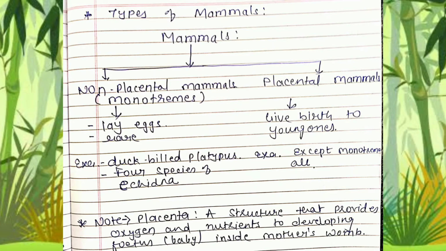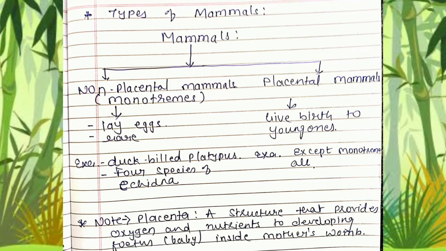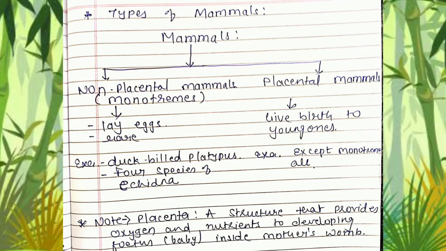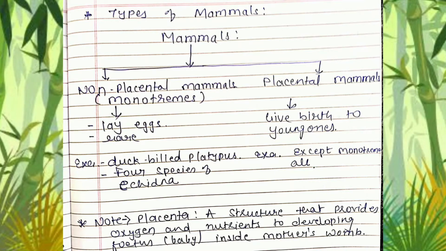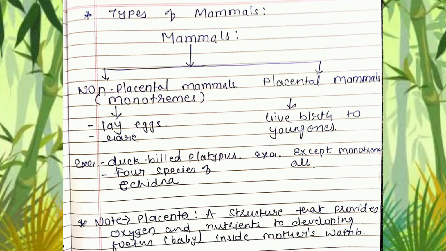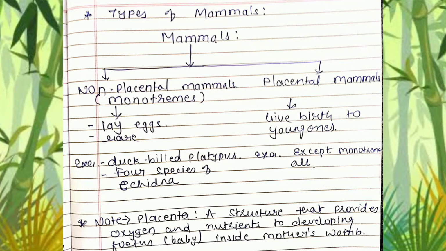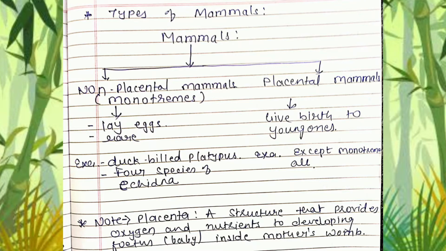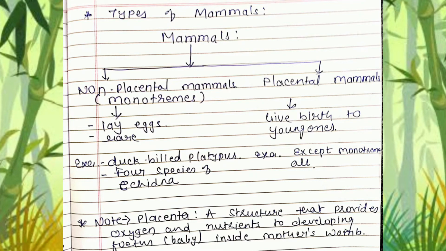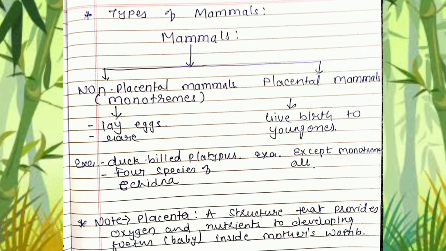Now, what do you mean by placenta? वो आप देख लो. It is a structure that provides oxygen and nutrients to the developing fetus, that is the baby, inside the mother's womb. समझ में आई definition? Again I am repeating, a structure that provides oxygen and nutrients to the developing fetus inside the mother's womb is called placenta.